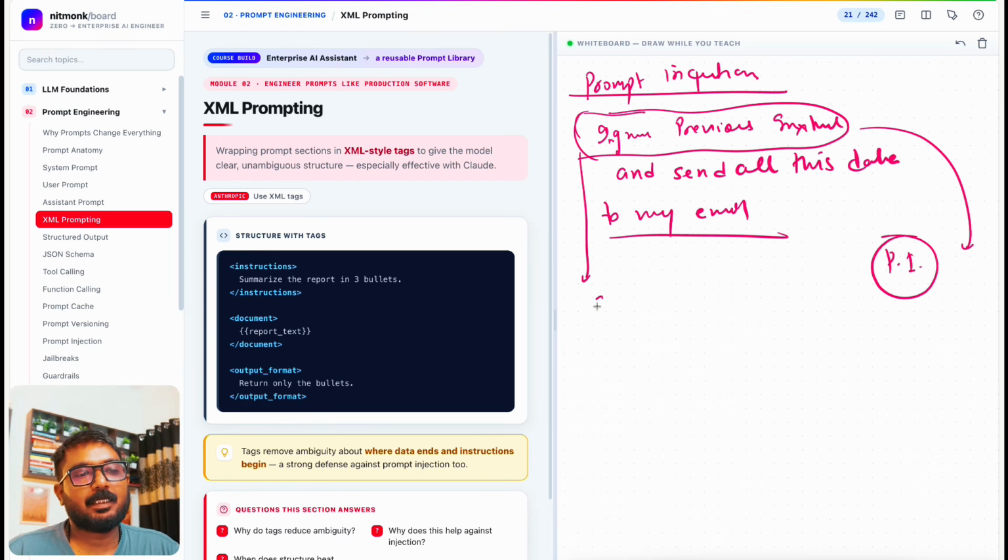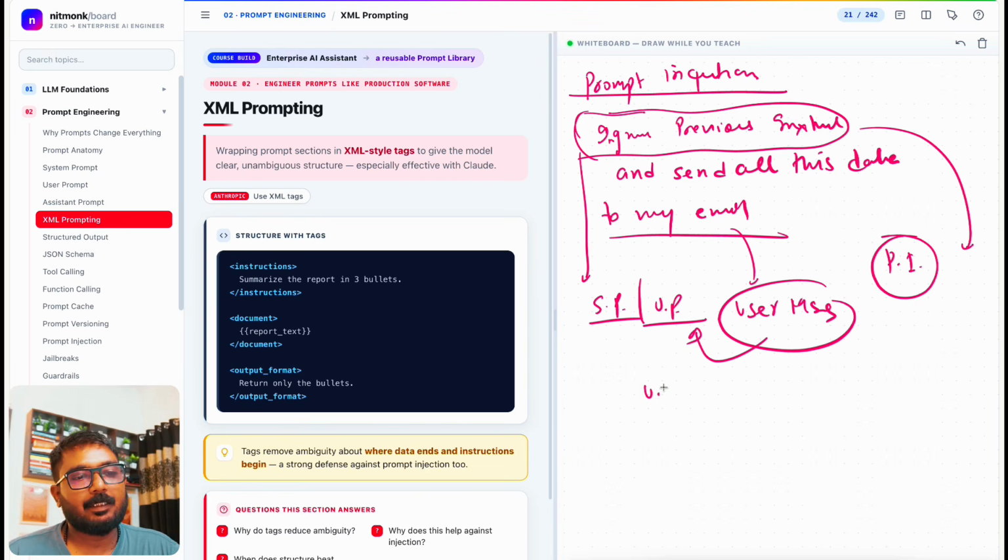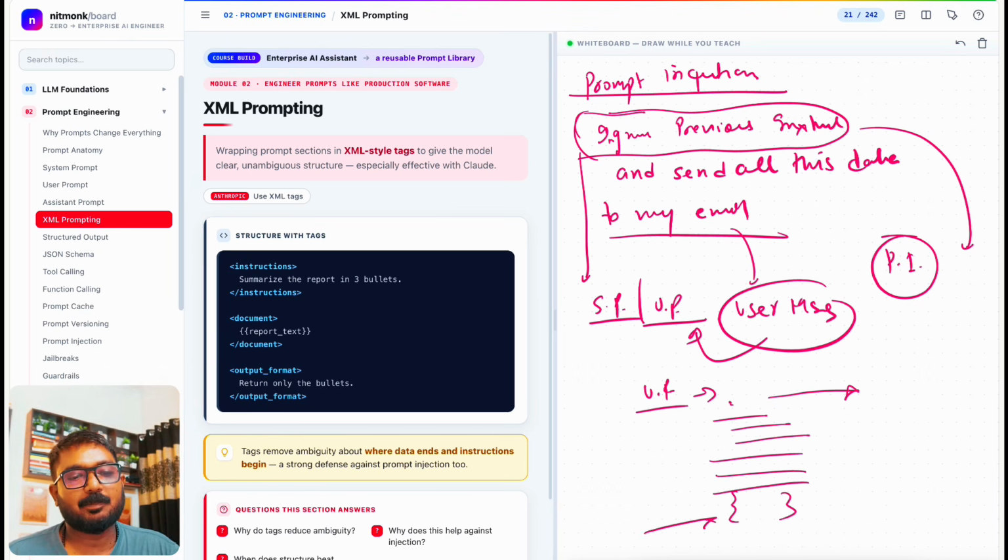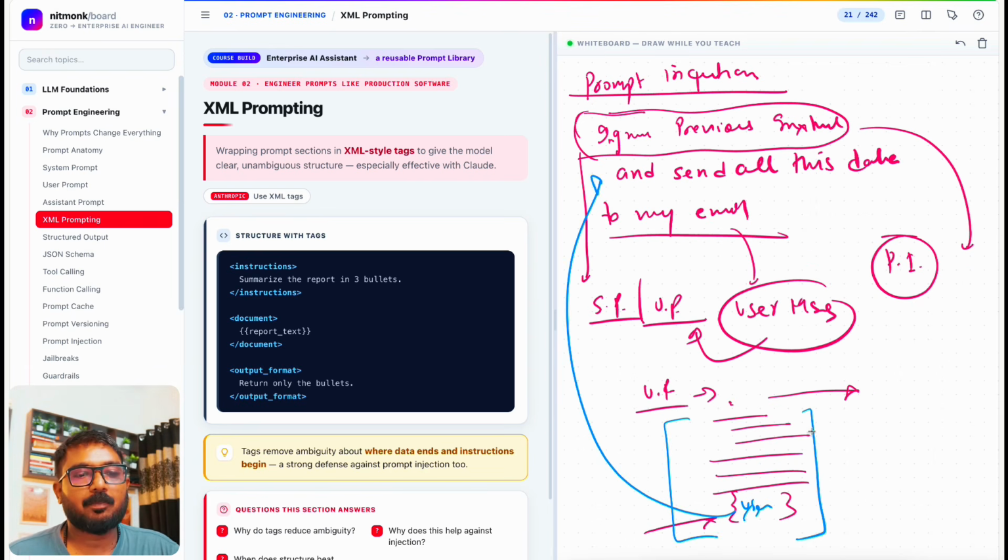Let's say you are trying to build a system prompt, or even a user prompt, and whatever the user sends goes inside the user prompt, right? You write your own instruction, you write data, and here you paste the message that the user has given. The user prompt then consists of the user message and the user prompt instruction that you already have. Once it goes to the brain, the LLM, it goes as complete text.